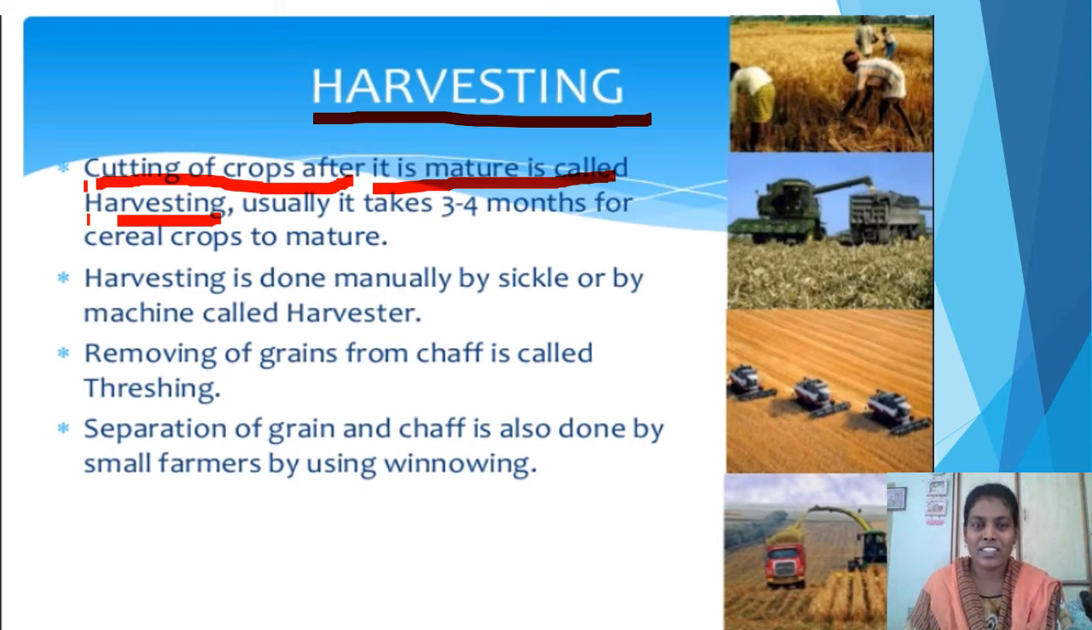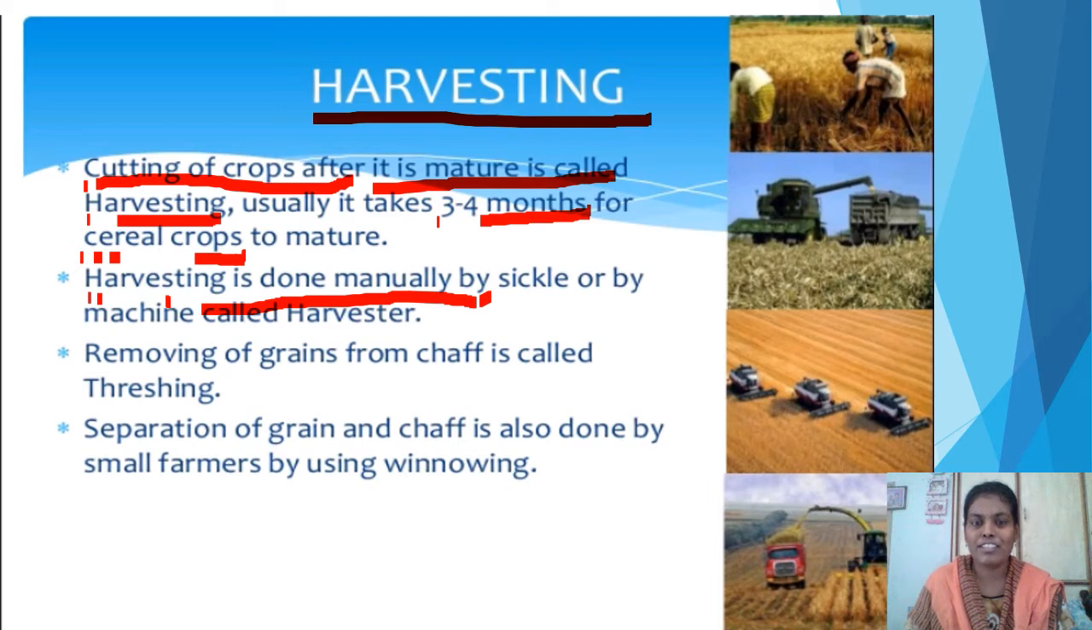Usually it takes 3 to 4 months for cereal crops to mature, like rice, wheat, maize, jowar, bajra, all these types of crops. After maturation only, any type of crop we have to harvest. This harvesting process is done manually by sickle.